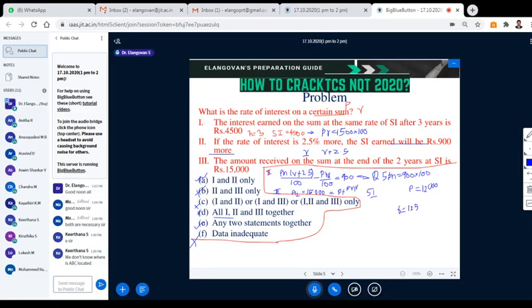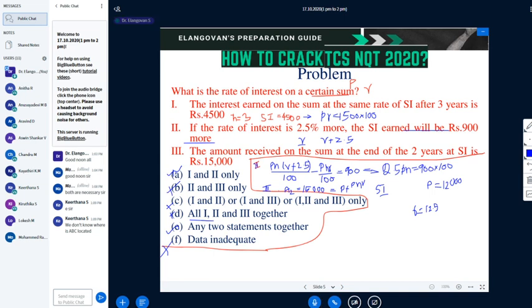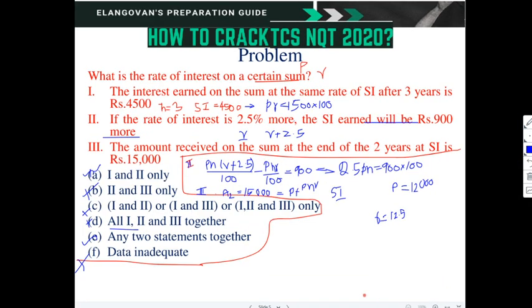Is it fine? Got it? Clear? Or do you want me to explain it again? Please respond. Yes? Okay. Moving on to the next problem.